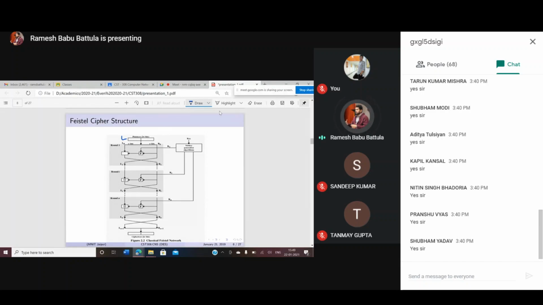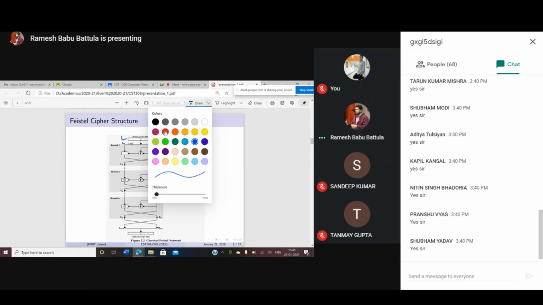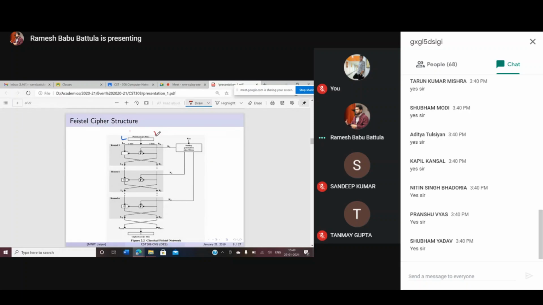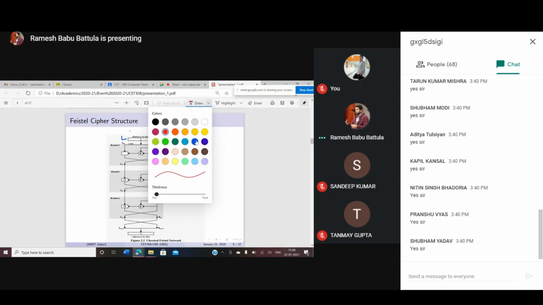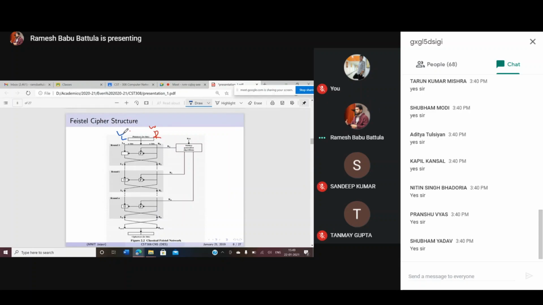How many bits are there in the left hand side part? You have W bits in the left hand side and W bits in the right hand side. W plus W is equal to 2W. That's why you choose the plain text block size as 2W.